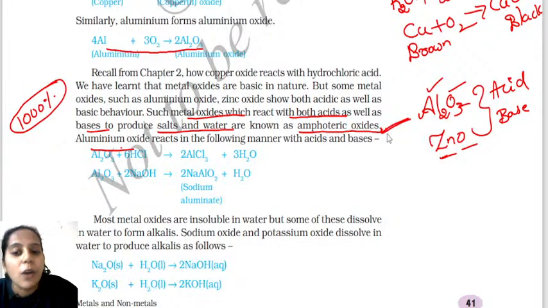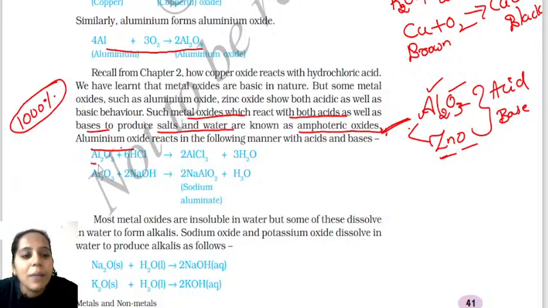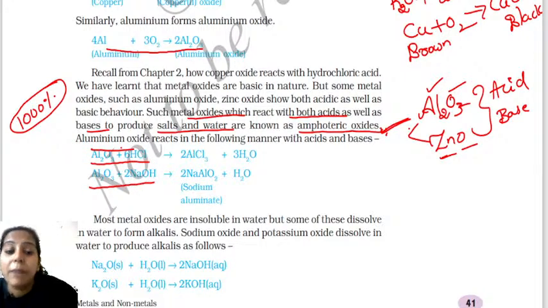Here they ask what are amphoteric oxides, they ask you to give examples for amphoteric oxides, and to express by using the chemical reaction. Very important, children, very important. Okay, so you must know that, see what happened when aluminum oxide reacts with acid, and aluminum oxide reacts with base. Remember it, you have to write this in the exam.